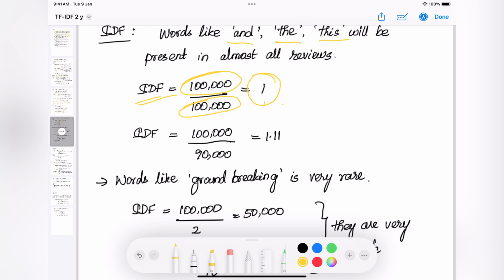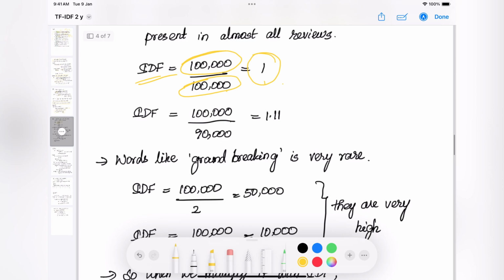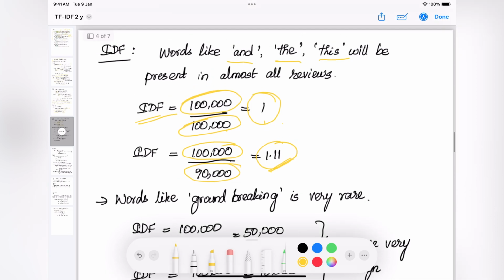In that case, the IDF will be 100,000 divided by 90,000, so the output will be 1.11. Again, this value is very close to 1, right? So the IDF values are very low for the less frequent, less important words.